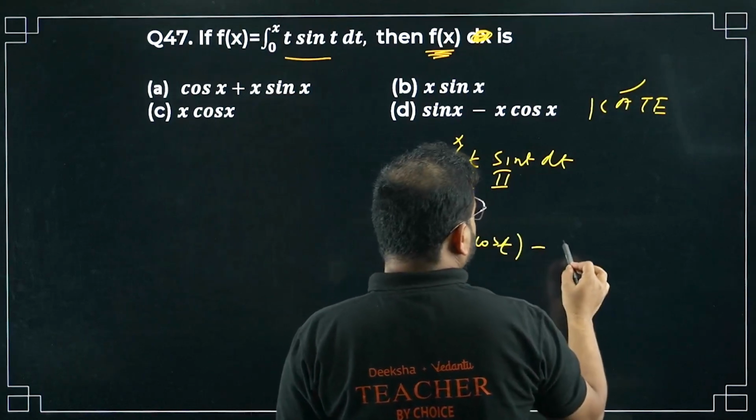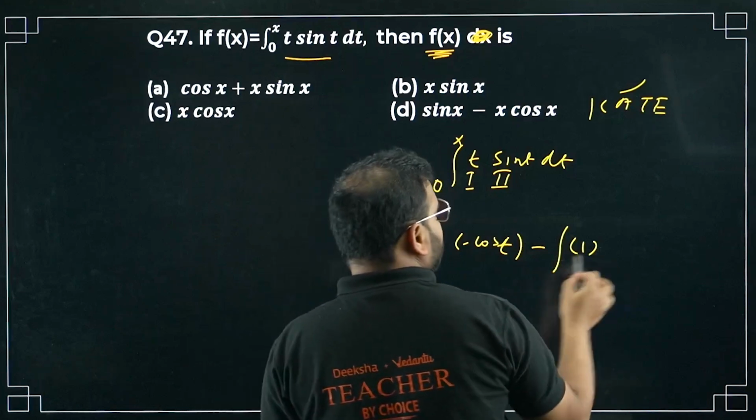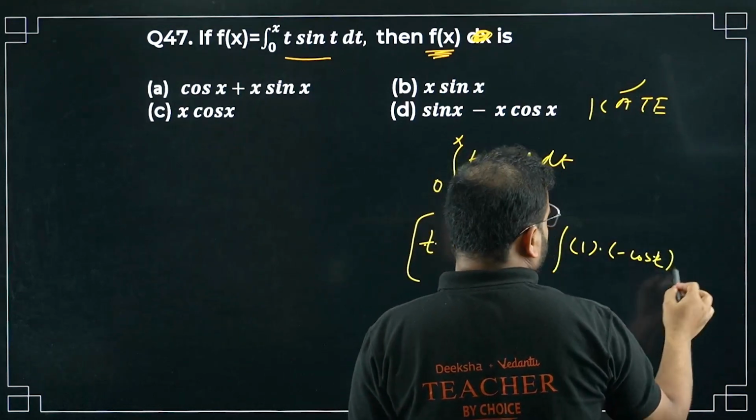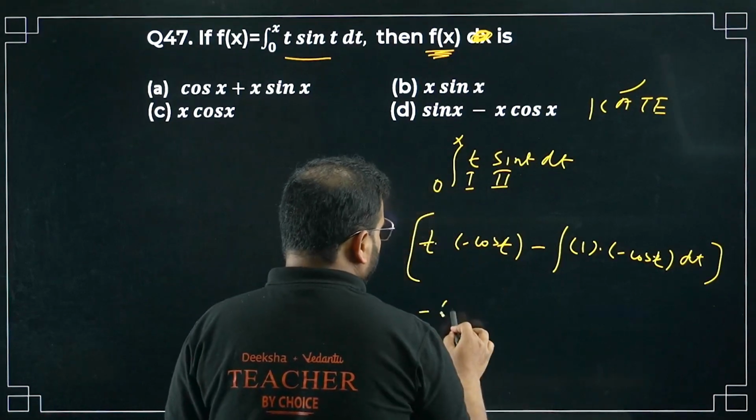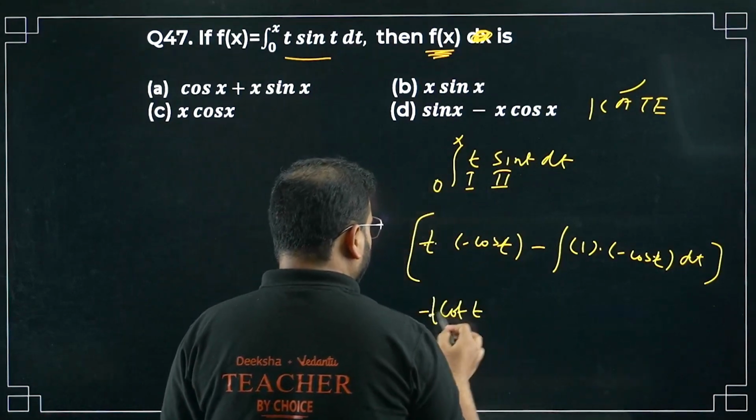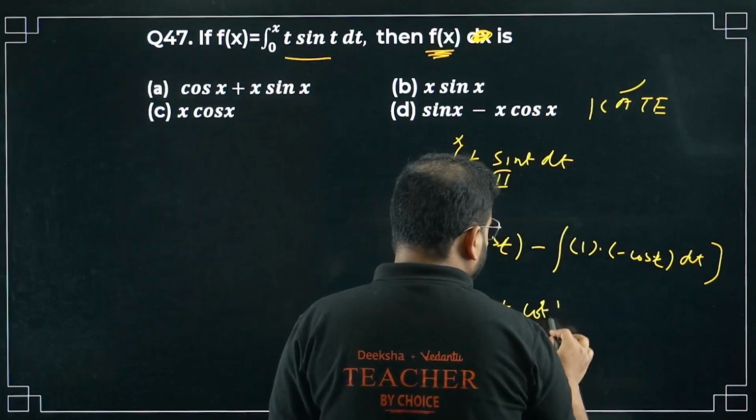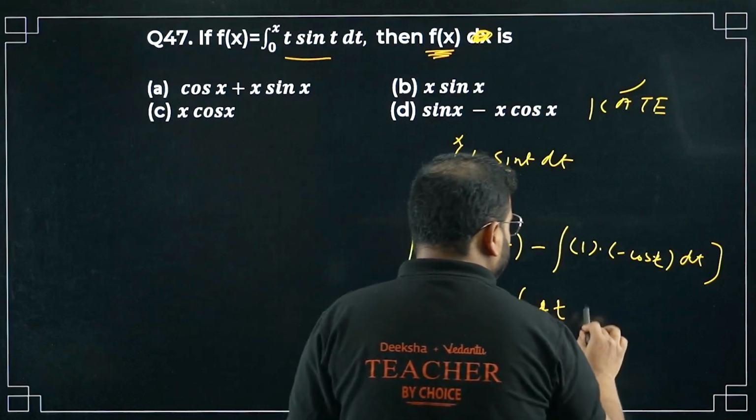Minus sign will be there. You will have the differentiation of t as 1, and then integration of this as minus cos t, and then you have again dt over here. And then this will become minus cos t with t, of course, and here I have plus cos t, this integration, of course, with dt.